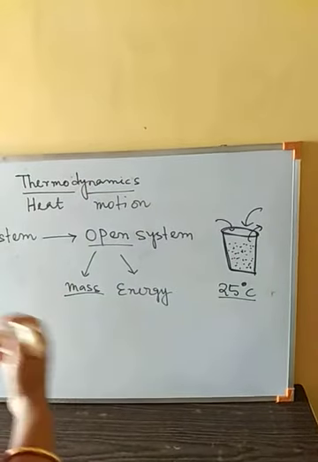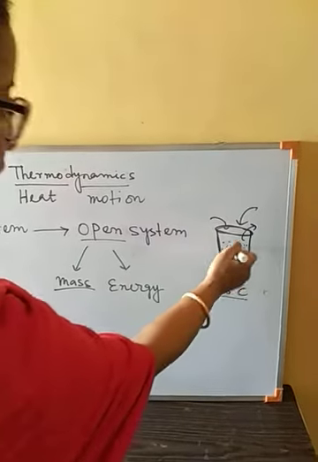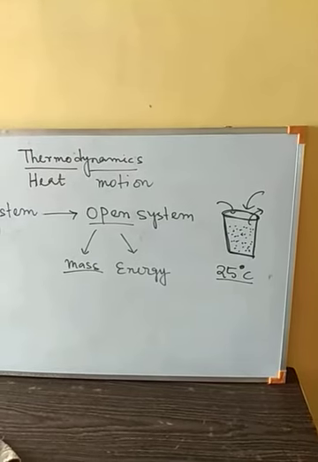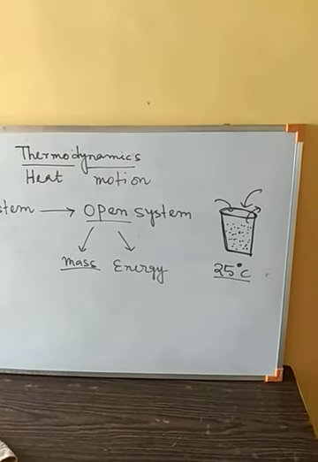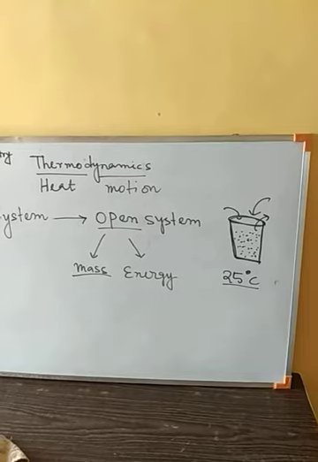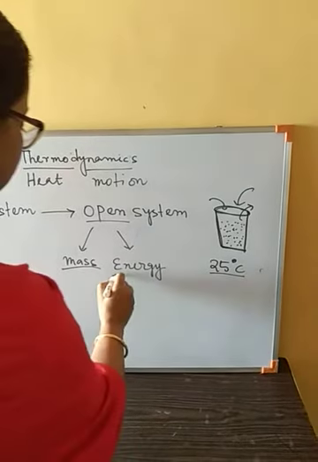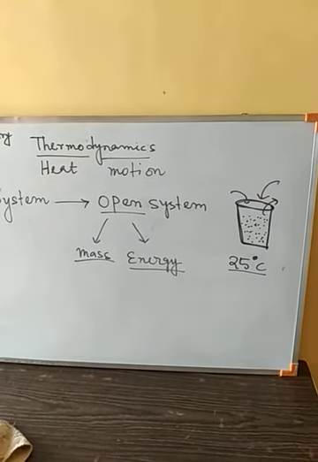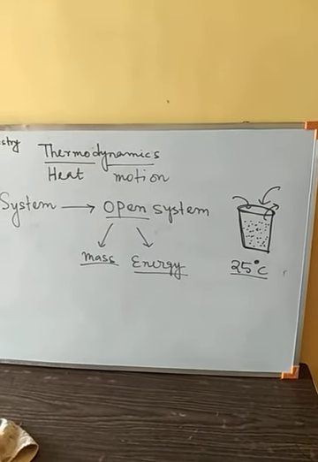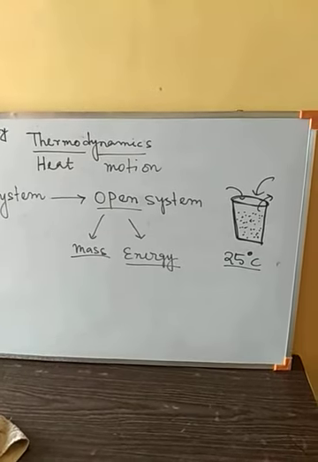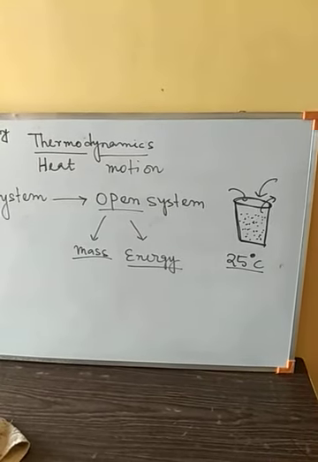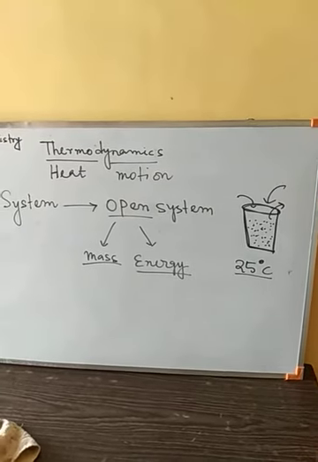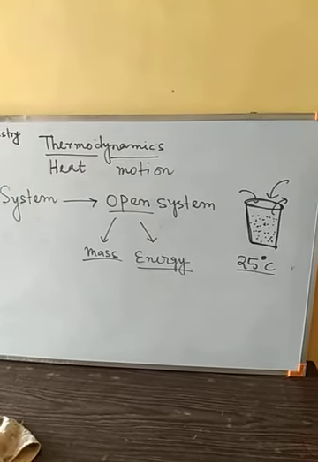If the outside temperature is less, it will lose some heat and reduce its temperature, and after some time it will equalize. So here we can see mass and energy can both change in an open system. Mass can be increased or decreased, and energy can go out or be taken inside. So this is our open system.